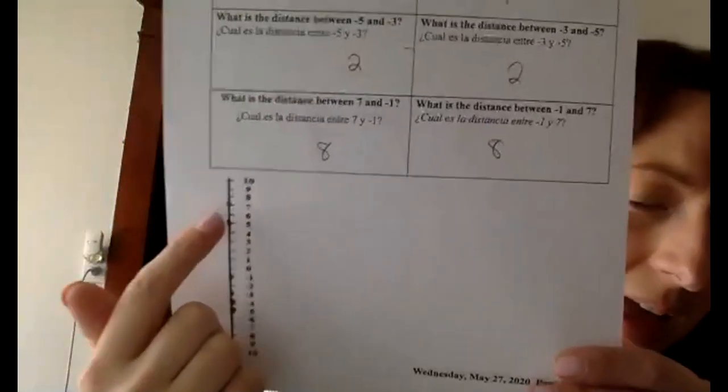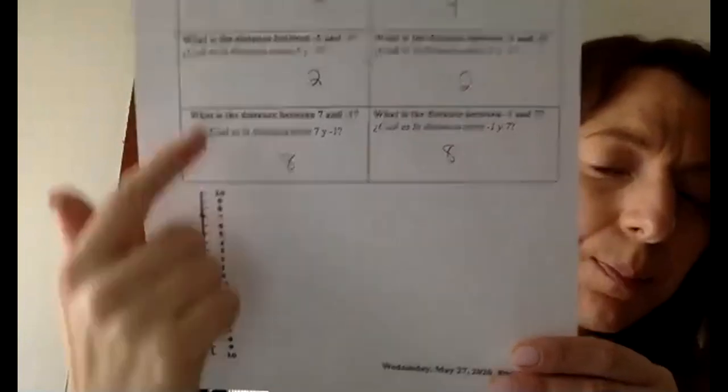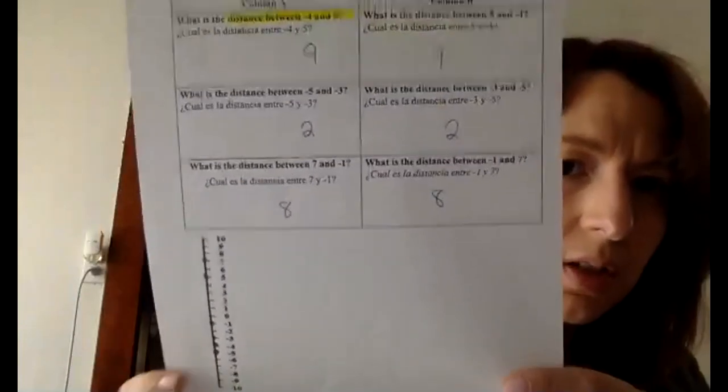I see a lot of people already got the answer. Any ideas, Carla? Use your number line. I'm at -1, I want to get to 7. How many jumps is that? 8. 8, good job. So this is what you should have. Awesome. This is what your paper should look like. Anything that has a pencil mark is showing you the distance.